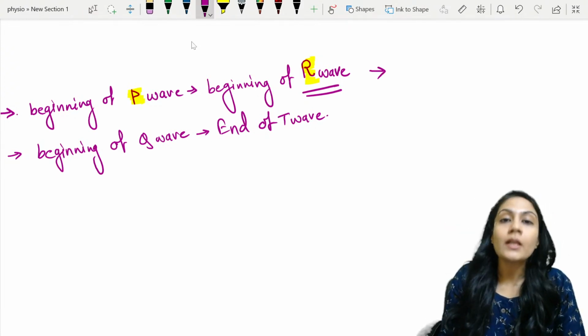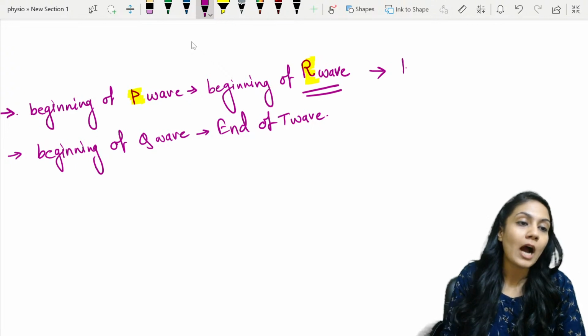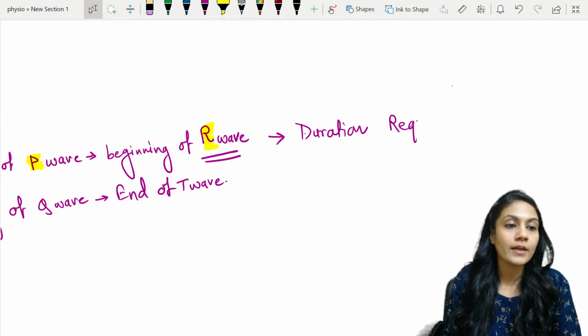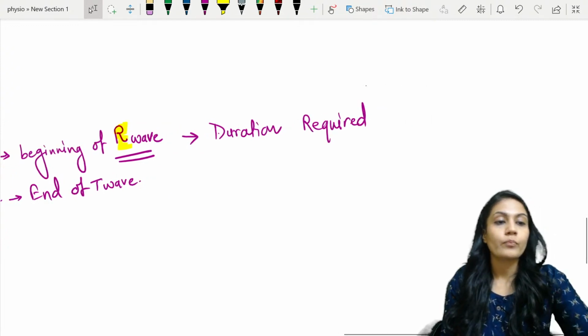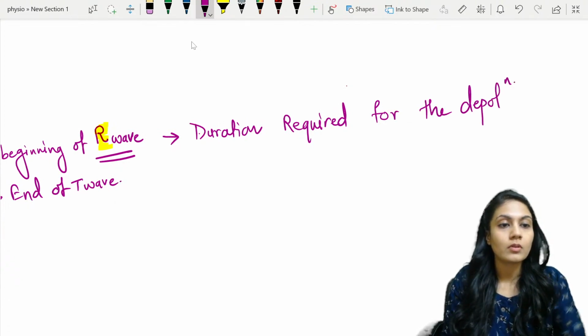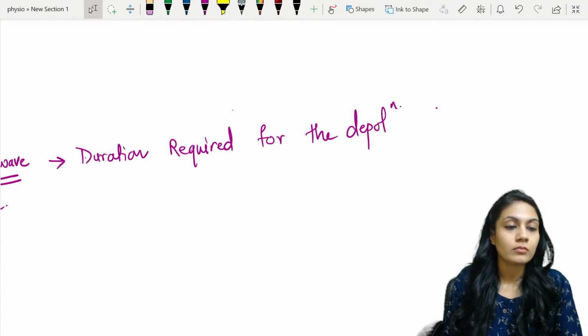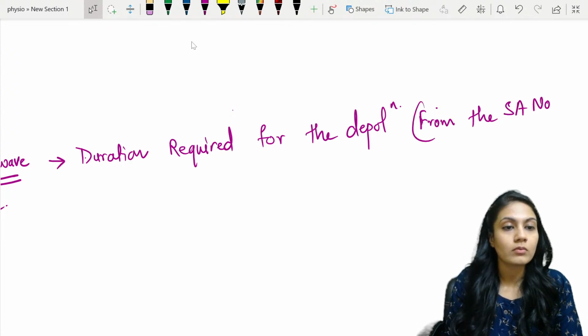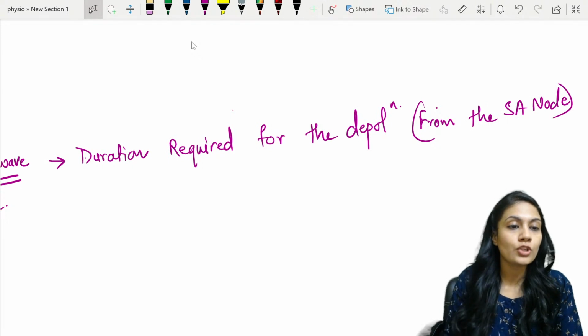So the PR interval, first of all, is denoting how much duration it took. Duration required for the depolarization from the SA node to reach where?